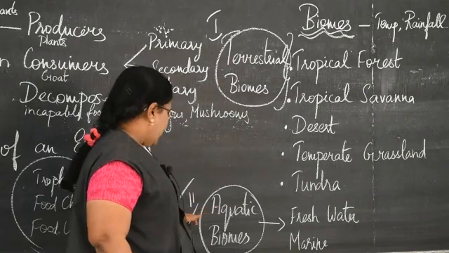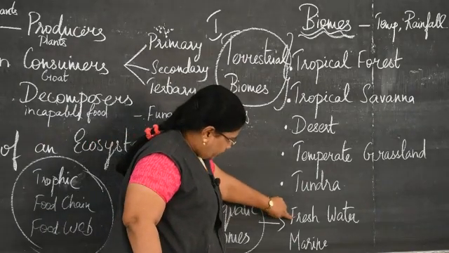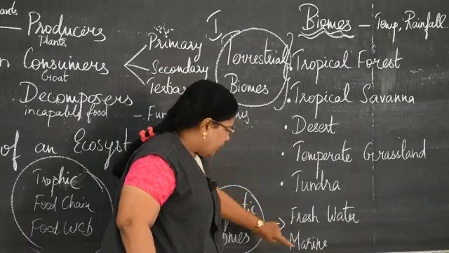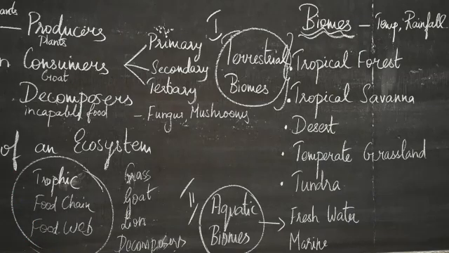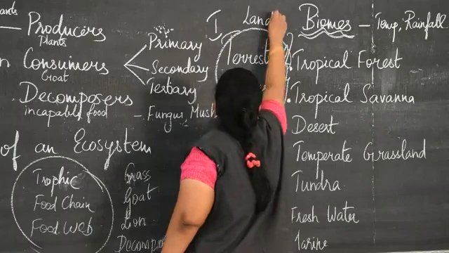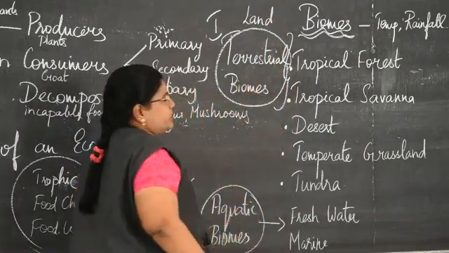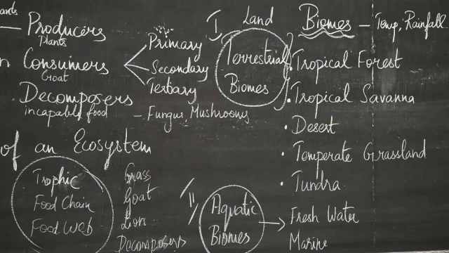Then we have the aquatic biomes, that are classified into freshwater biomes and marine biomes. Now, what are these terrestrial biomes? It is a group of living organisms that live and interact with each other on the land. So, the name terrestrial. Everything that is found on the land, all the plants and the animals.